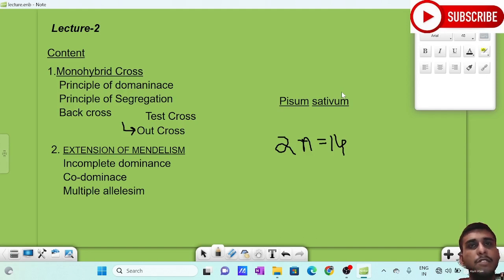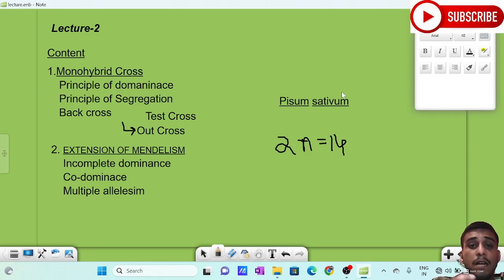In 1865, Mendel submitted his paper to the Brünn Society for Natural Science. His paper was named Experiments on Plant Hybridization. A paper means he conducted certain experiments and concluded them with a result. He submitted his paper in 1865 to the Society of Natural Science, and in the next year, in 1866, it got published. But it took 40 years